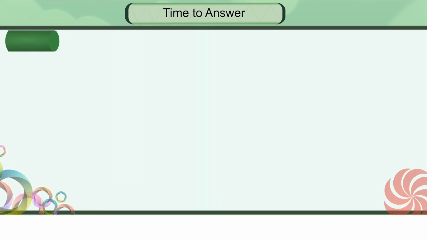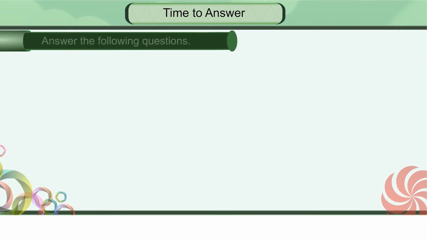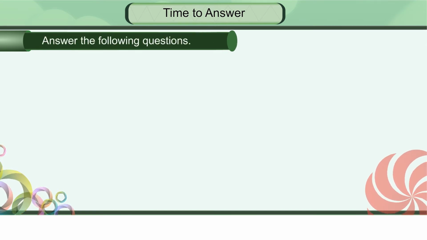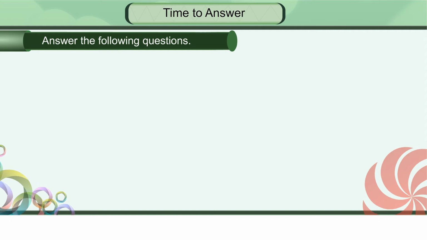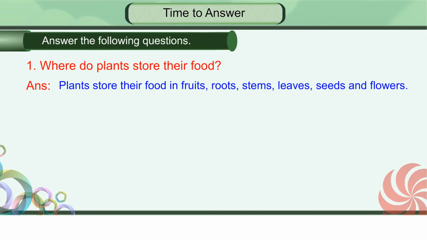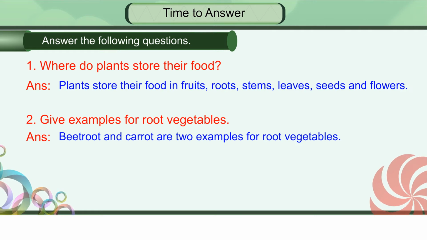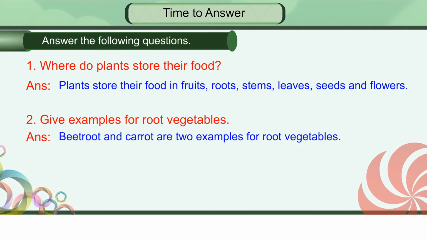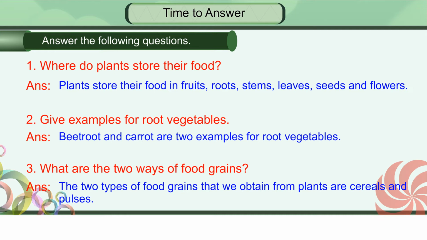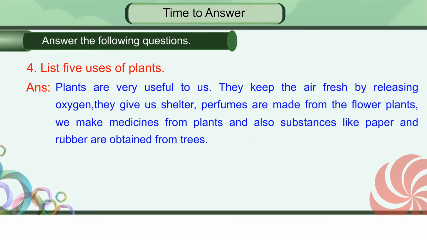Time to answer. For formative and summative assessment, answer the following questions. Conceptual understanding. Where do plants store their food? Give examples for root vegetables. What are the two types of food grains? List 5 uses of plants.